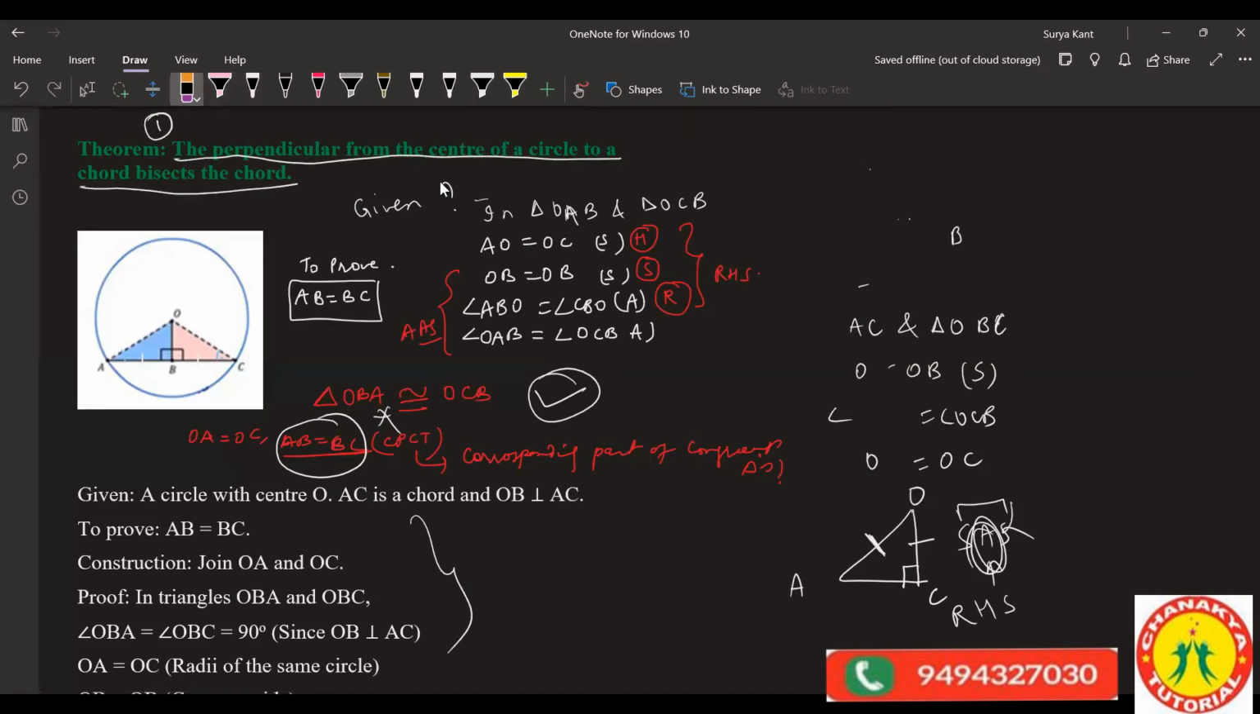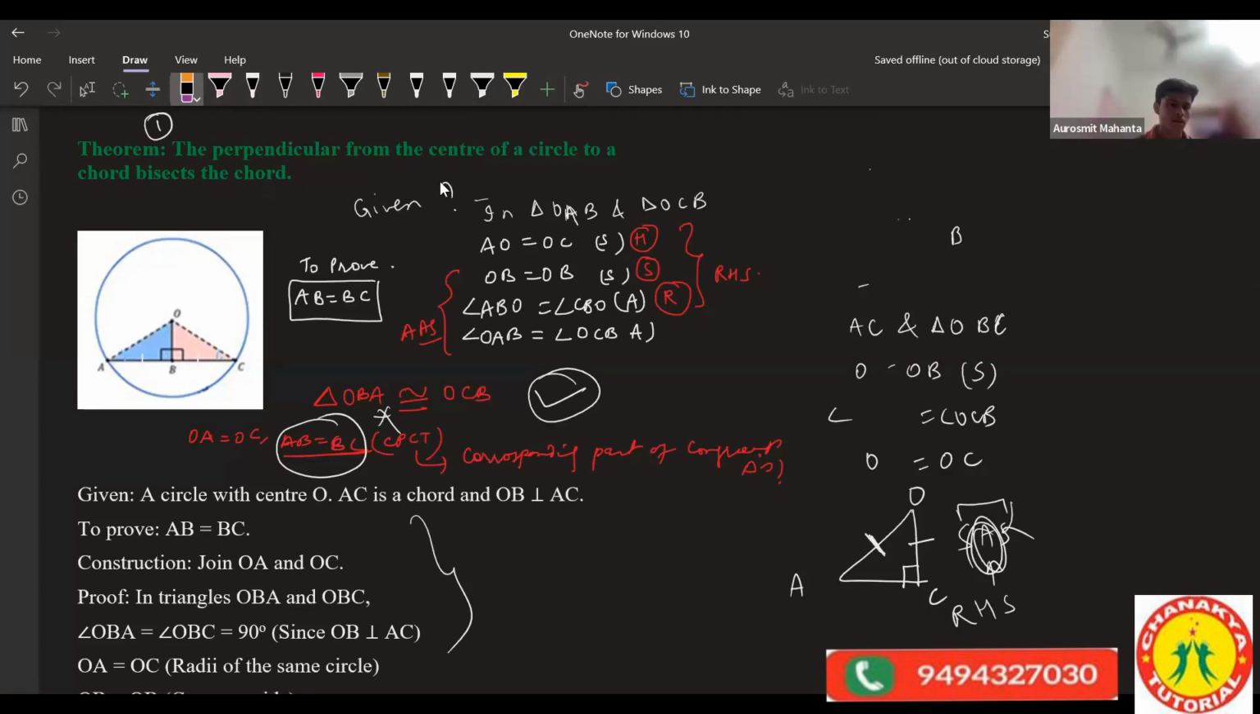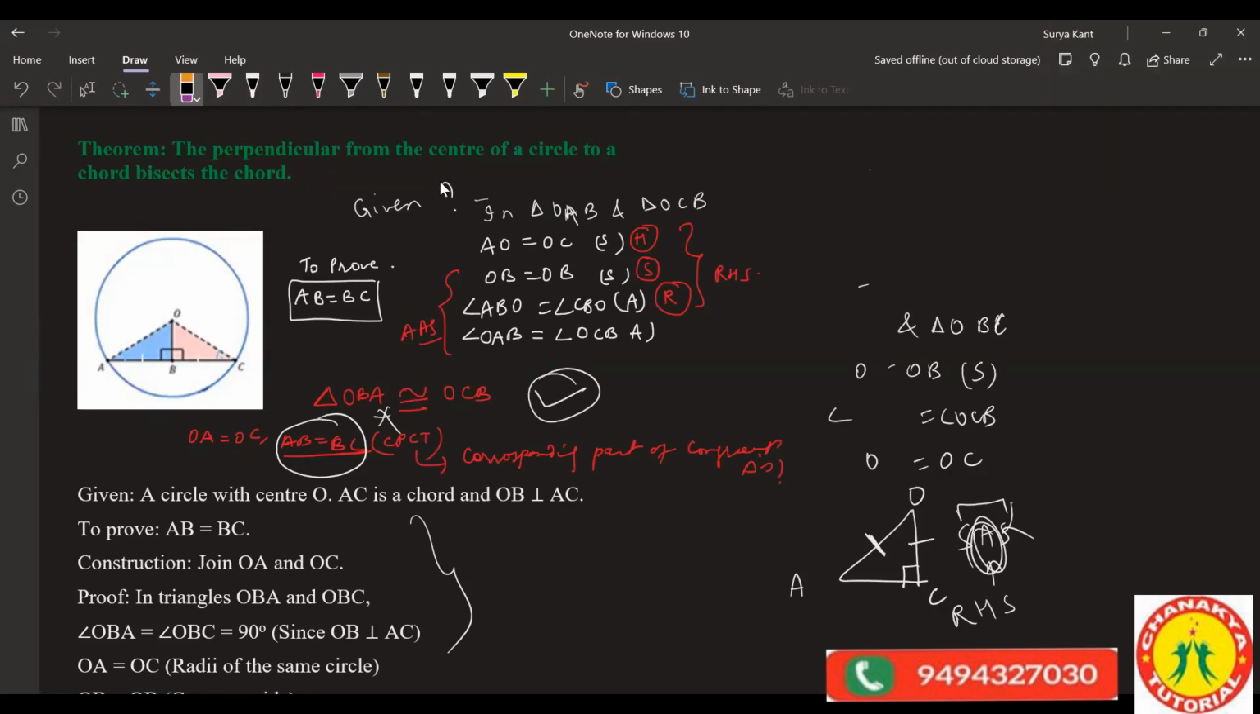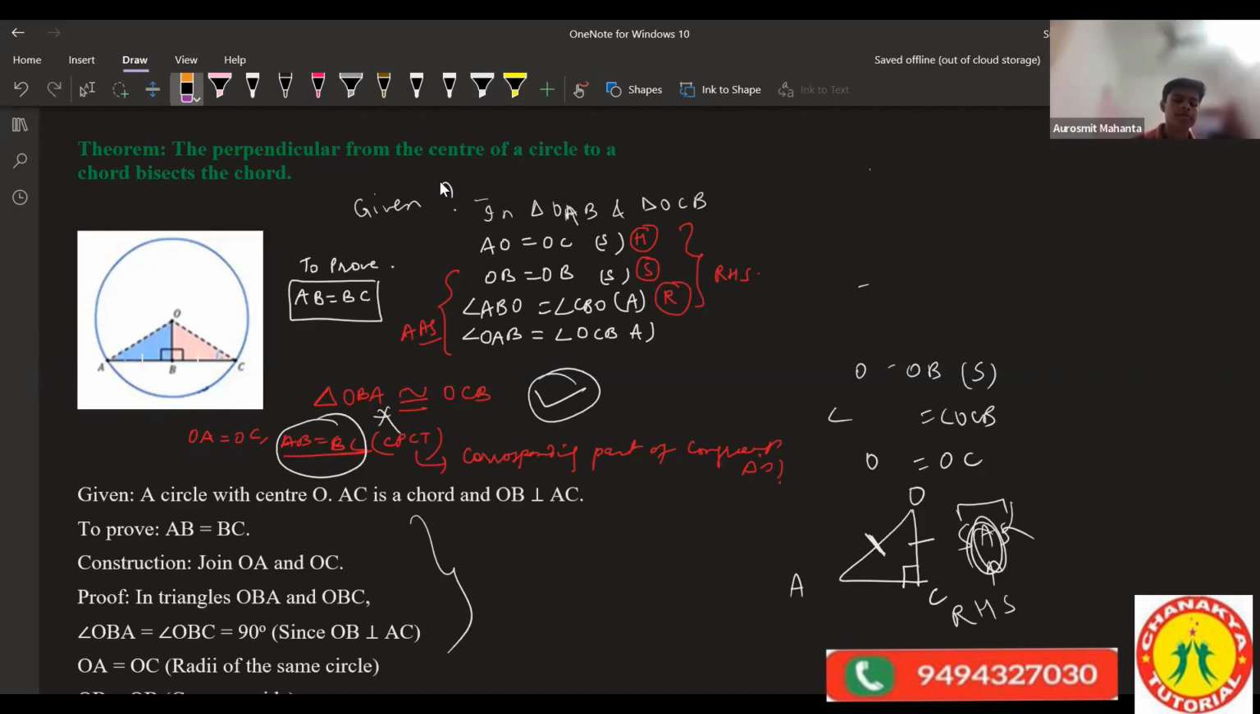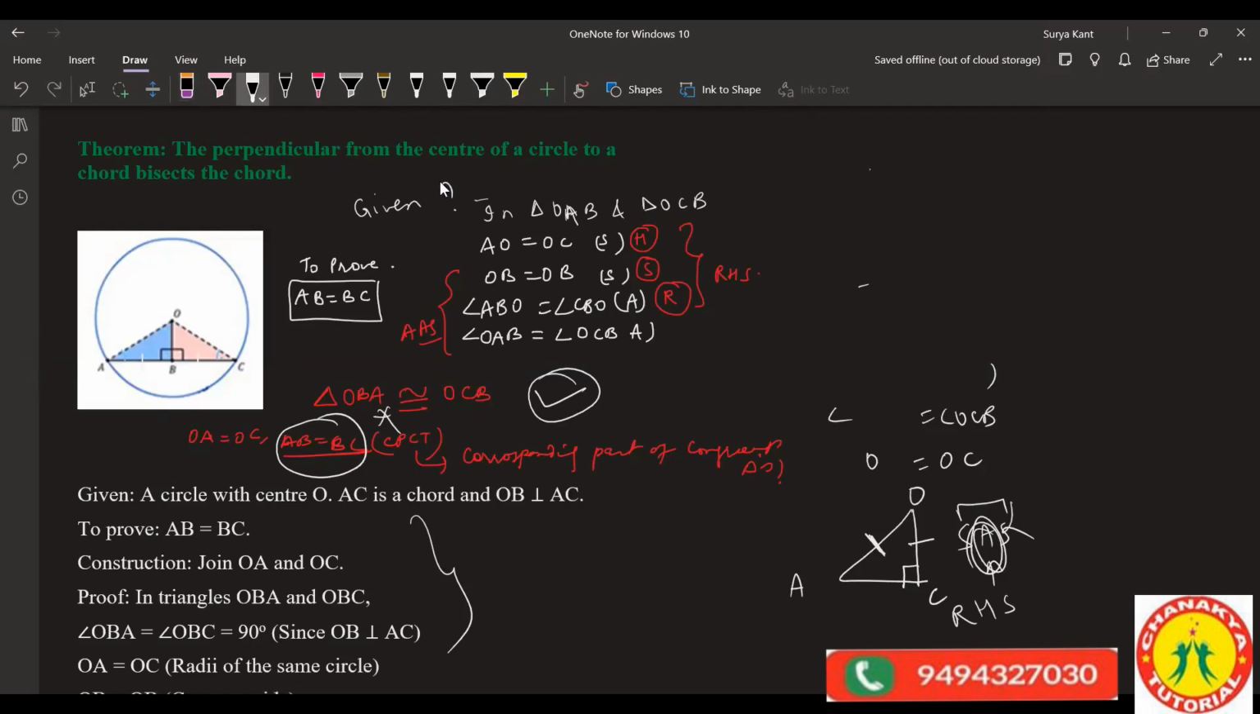This is a chord, and this is the perpendicular from the center. If we draw a perpendicular to this line, then this line divides it into two equal halves. We have to prove that this perpendicular from the center of the circle divides the chord into two equal halves. So these two triangles we have to prove congruent, right?